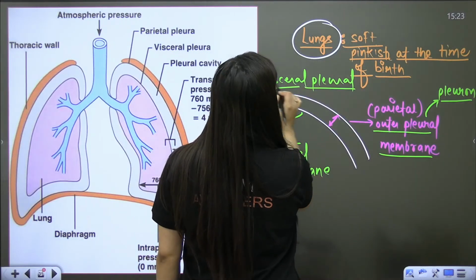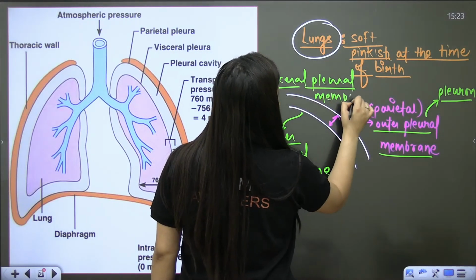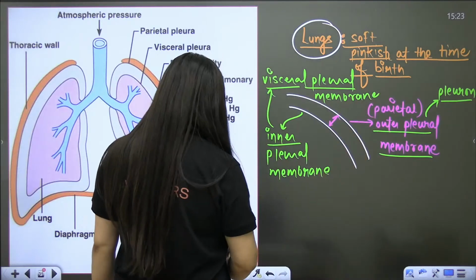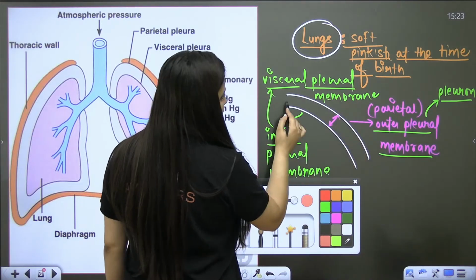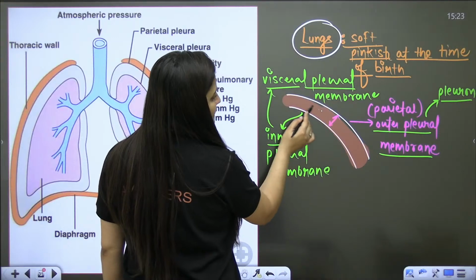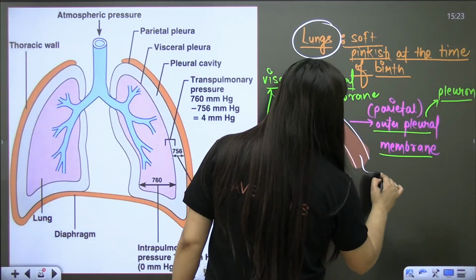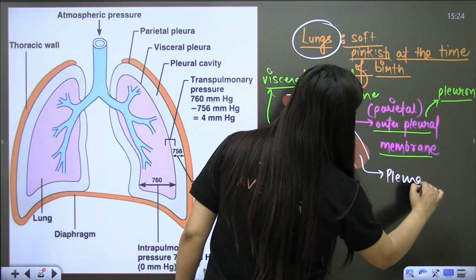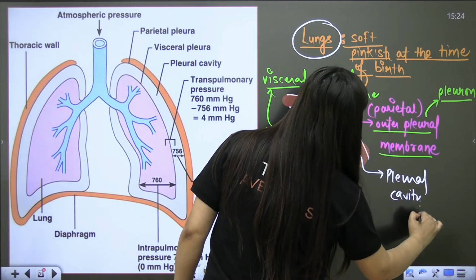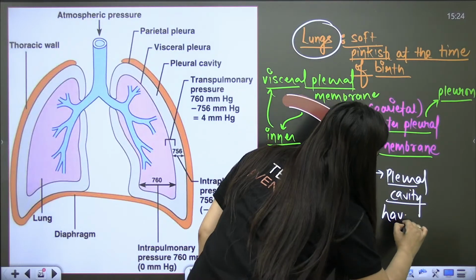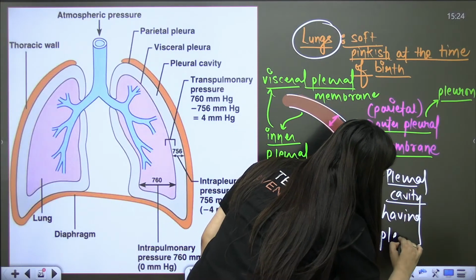So the pleural membrane is covering the lungs, and in between these two, can you see that? This is the pleural cavity having pleural fluid.